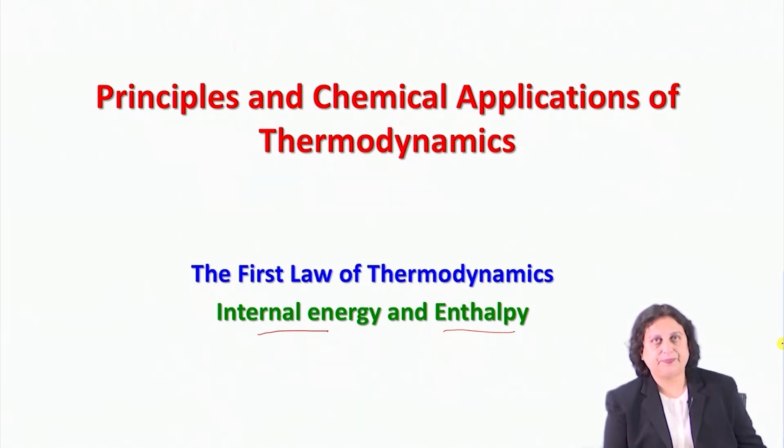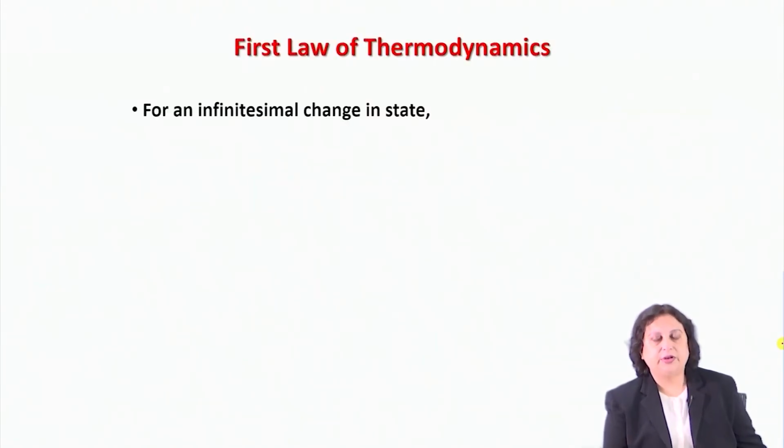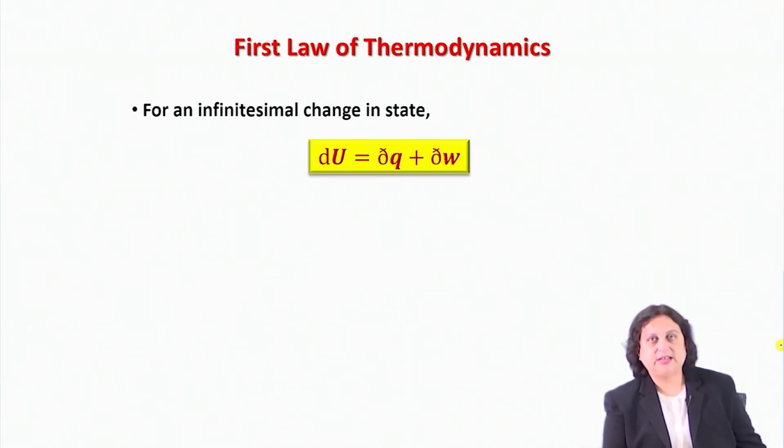So the first law of thermodynamics, as we have already seen, tells us that for an infinitesimal change in state, U is a state function that undergoes an infinitesimal change in its value, and this is dU.